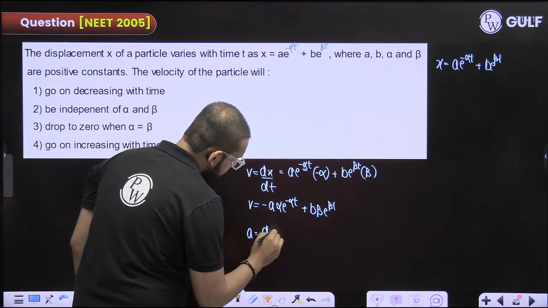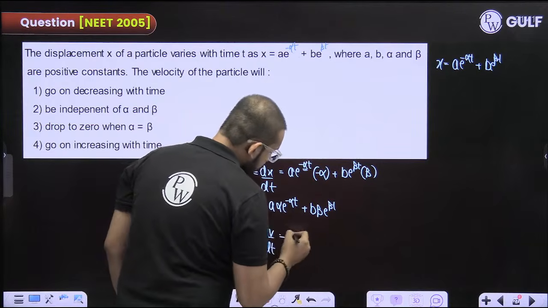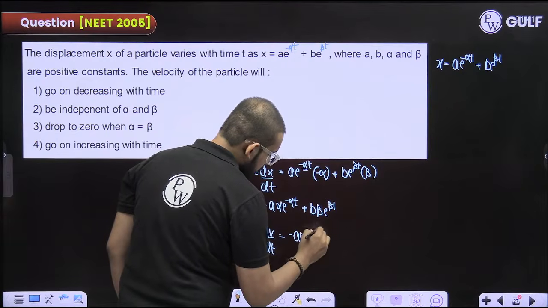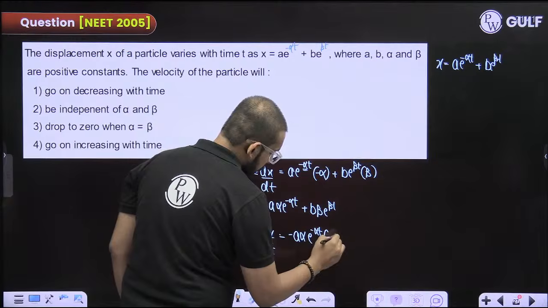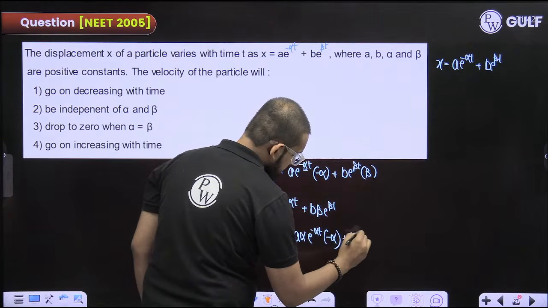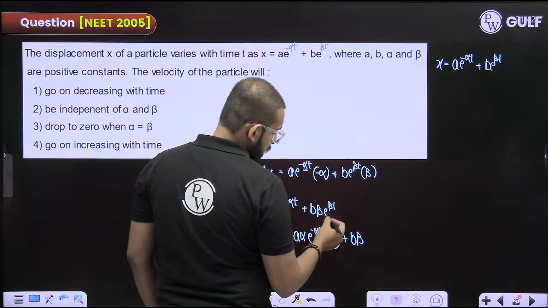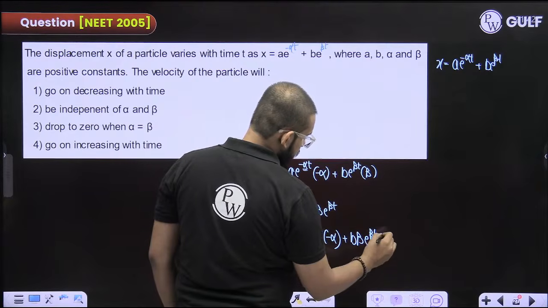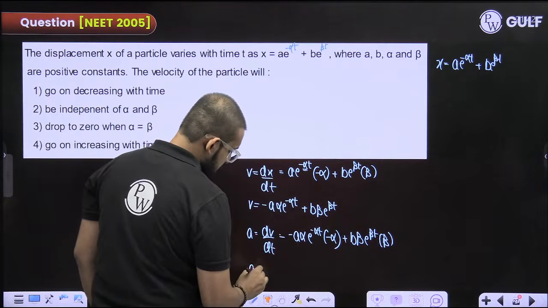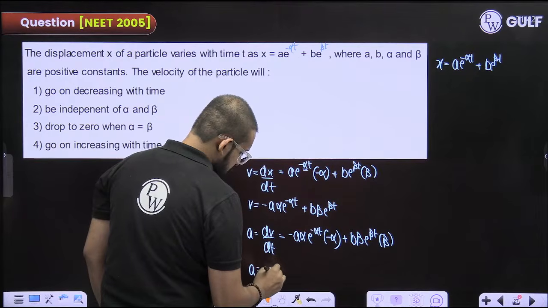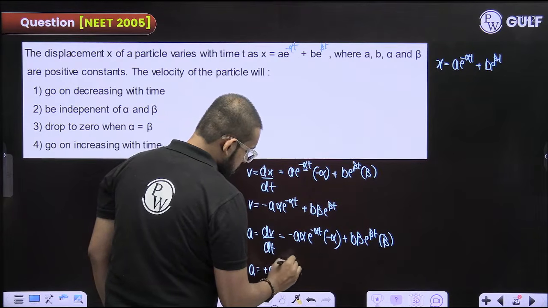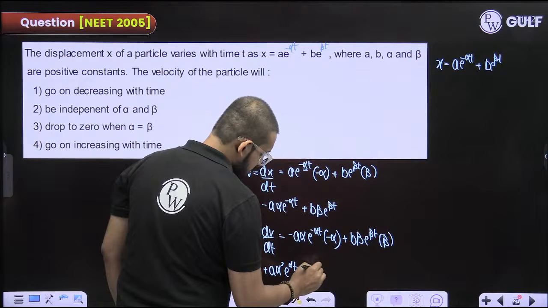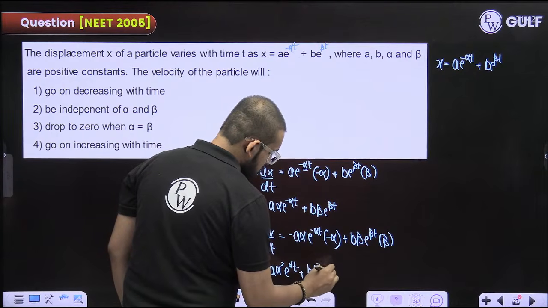You differentiate the above with respect to time again. e raised to the power x differentiation is e raised to the power x only, and now whatever is there instead of x, just differentiate this. So you get a alpha square e raised to the power minus alpha t, and b beta square e raised to the power beta t.